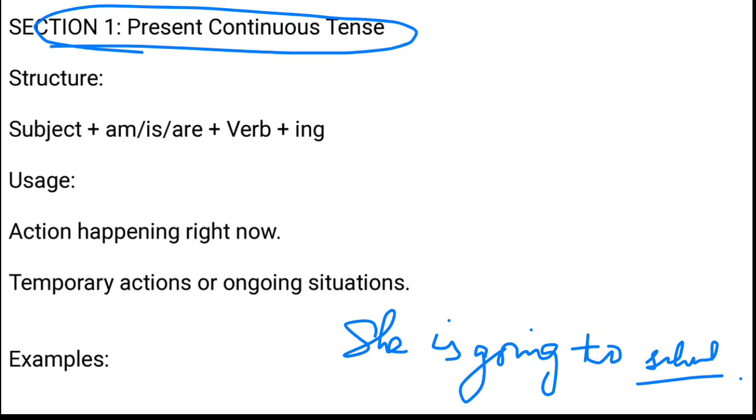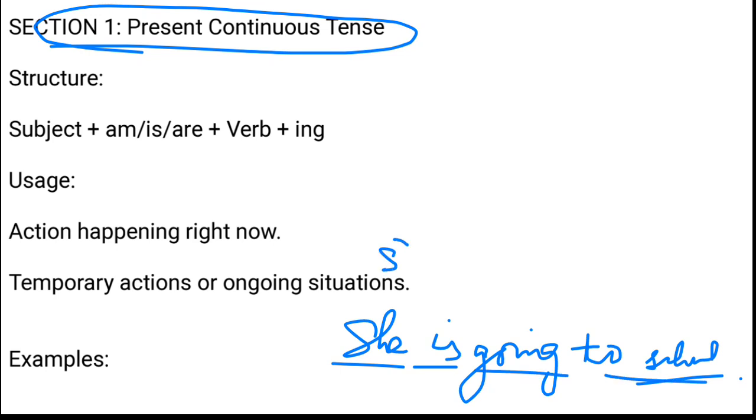इनडेफिनिट में क्या था कि you do not talk to others about at which time the person did that. Okay, for example, in the simple past tense you talked about, she wrote a story. Now, when she has written a story, we didn't have an idea, but in this continuous sentence, we have an idea that she is writing a story as of now. Clear? So what we are using here: she is, and the verb's ing form and object.